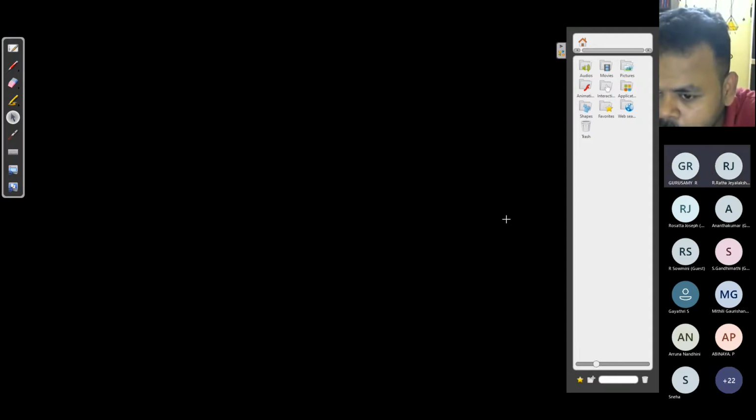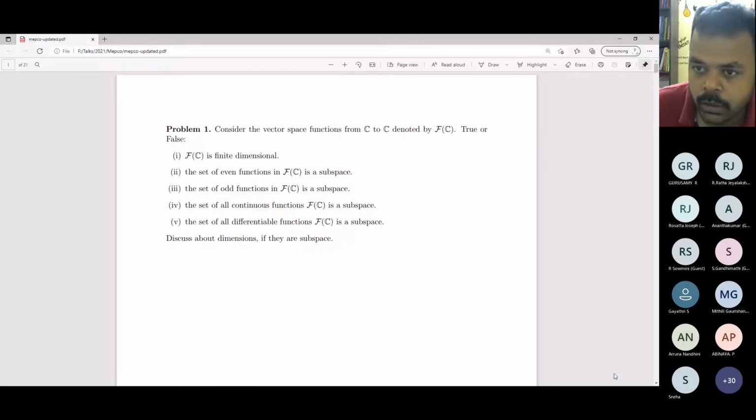Black screen only visible. Oh, okay. I think there is a problem with this thing. Wait a minute. I should not try something new now. I'll go with my old thing. Okay, so this is Microsoft Edge. Here I'm more comfortable. Now it is visible, right?